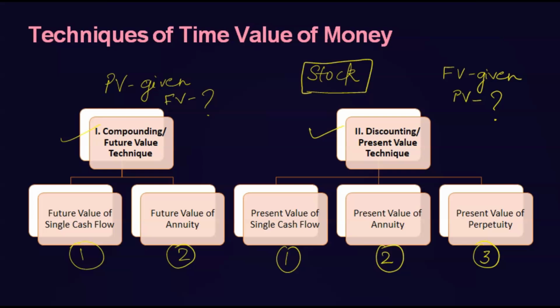So future value, we know what we are going to get in the future, so we want to know its present value, which we can calculate through present value of perpetuity. In this third method, time limit will not be given. There will be an indefinite period of time.